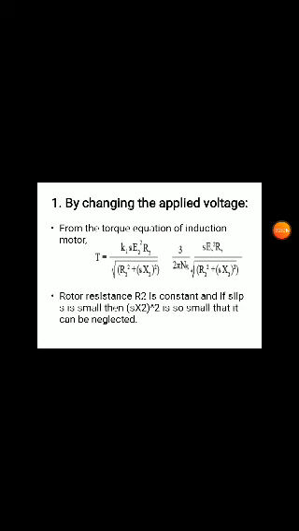Here we are assuming the rotor resistance R2 is constant, and that the slip s is small. Slip generally lies between 0 and 1 only, so it is a small value, very small.